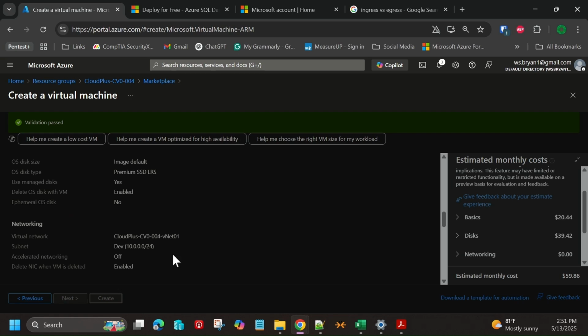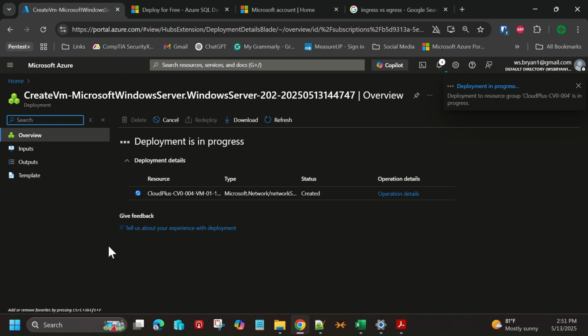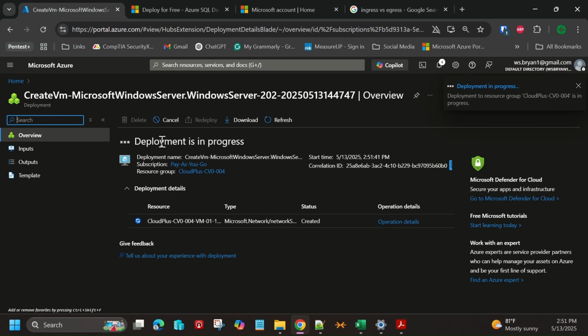We're going to choose create here. I could automate this as well, just like we've done with all the other resources, and deploy it. So there we are, it's creating it, and now you're going to start to see these decoupled components adding up here as it goes through the process of spinning up this virtual machine. We're going to let this go through the process of deploying.